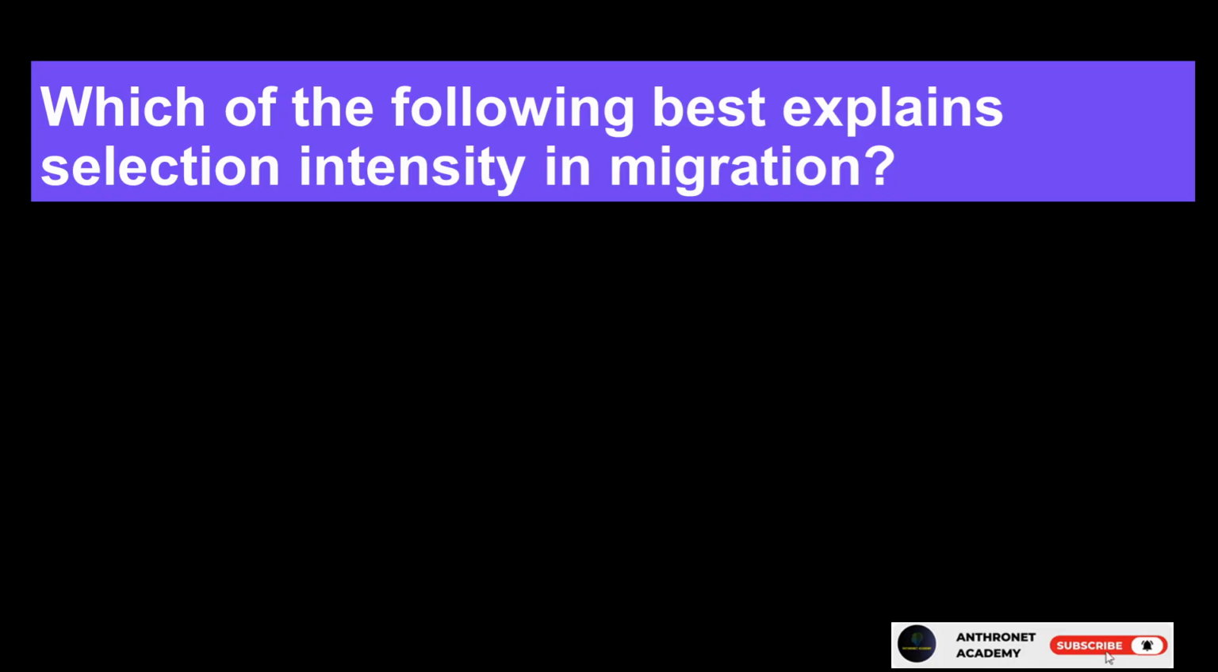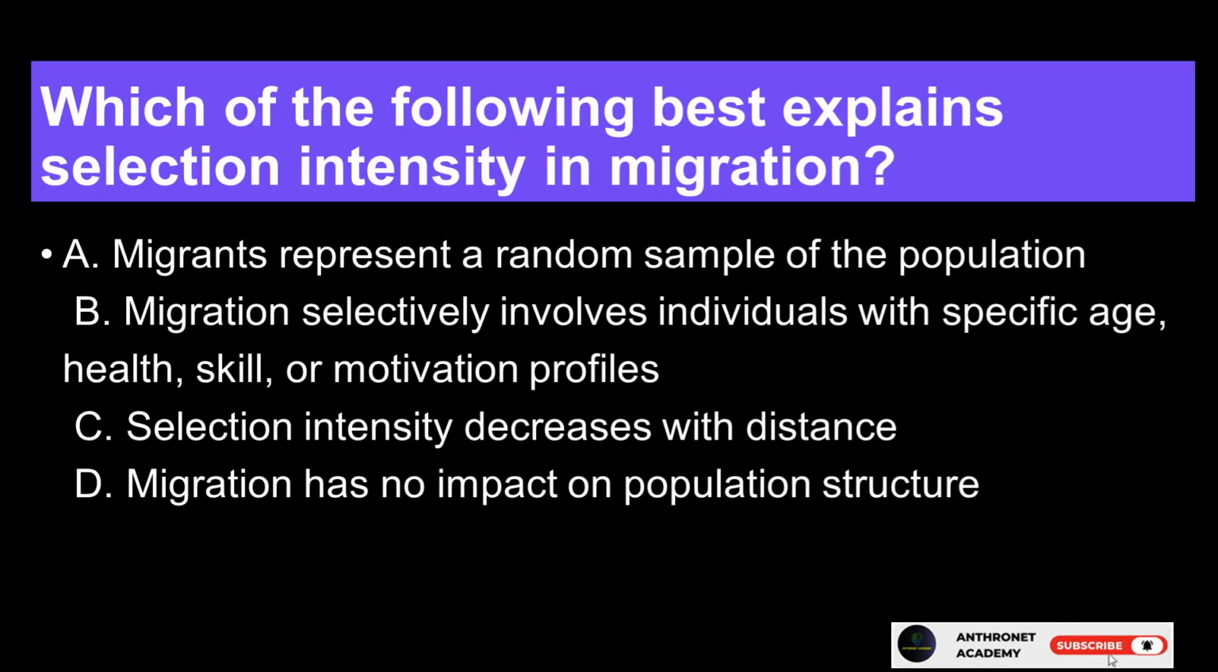Question 10. Which of the following best explains selection intensity in migration? A. Migrants represent a random sample of the population. B. Migration selectively involves individuals with specific age, health, skill, or motivation profiles. C. Selection intensity decreases with distance. D. Migration has no impact on population structure. Correct answer, B.